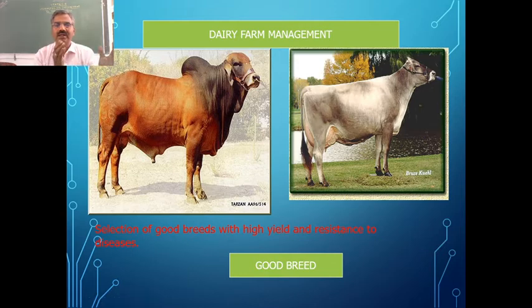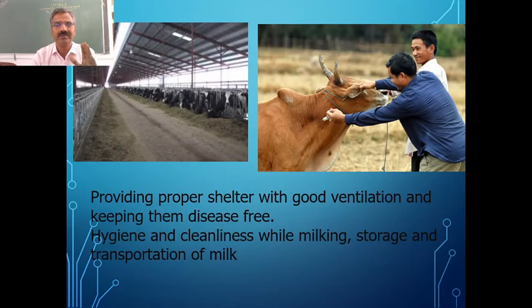It should get adjusted to the conditions prevailing in that particular area, provide good yield, and thirdly, be resistant to diseases, because the productivity is going to be affected if the animal is affected by any disease. So the primary requirement in any dairy farm management is having a good breed.